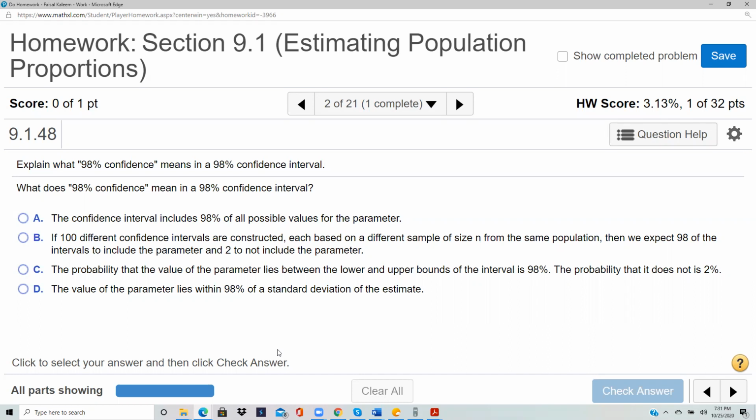Let's say their average height comes out to be 65 inches. Based on that, we want to say something about the overall population. So we make statements like: I'm 98% confident that among the population of all girls aged 20 or above, the average height is 62 to 68 inches. So 62 to 68 is a confidence interval.